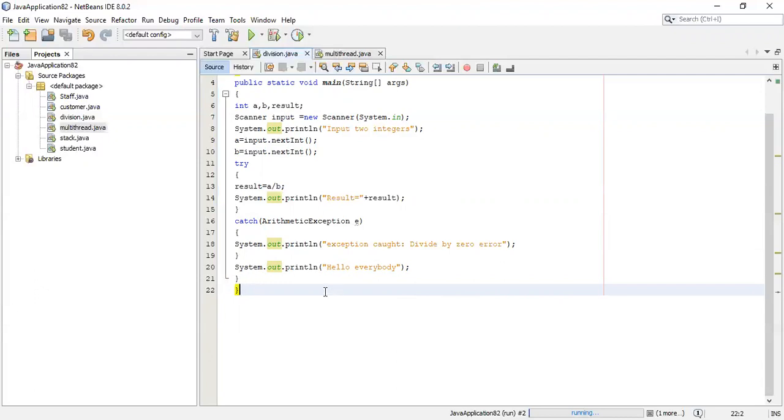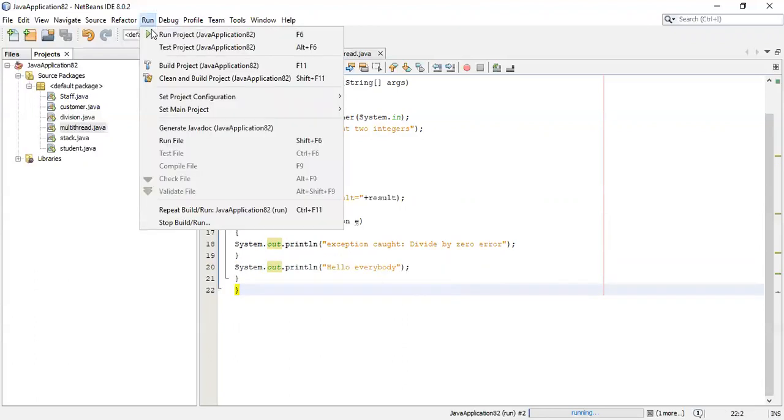And finally, this statement is to make you understand how try and catch block will help us in avoiding abnormal termination. I'll tell you about this statement. First, I'll execute the program and try to show you.